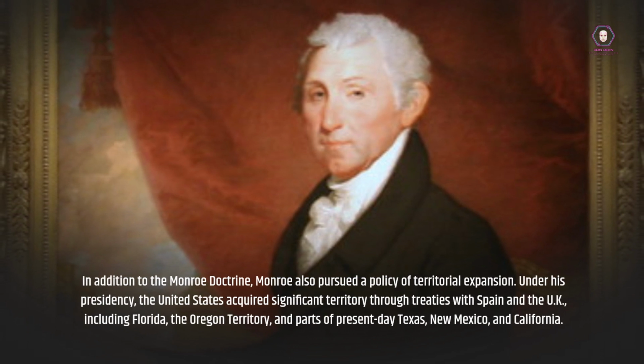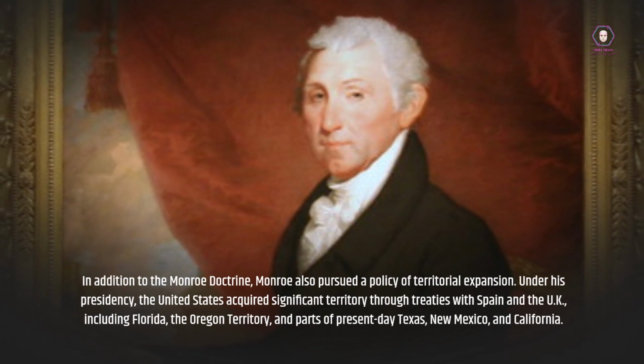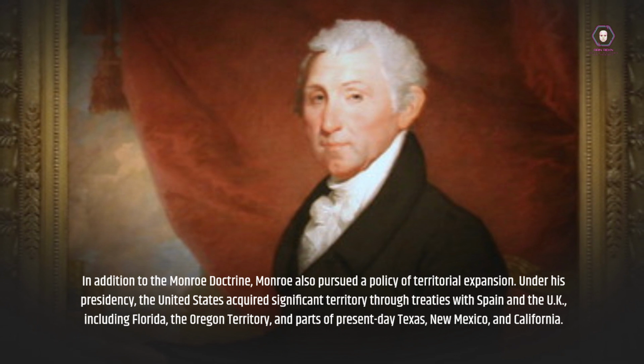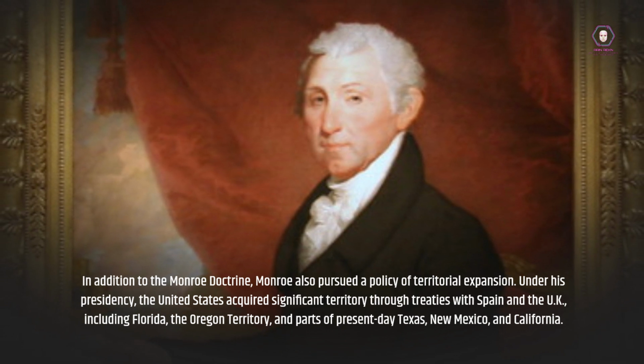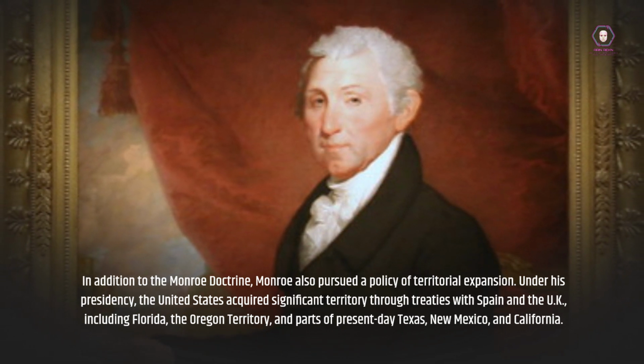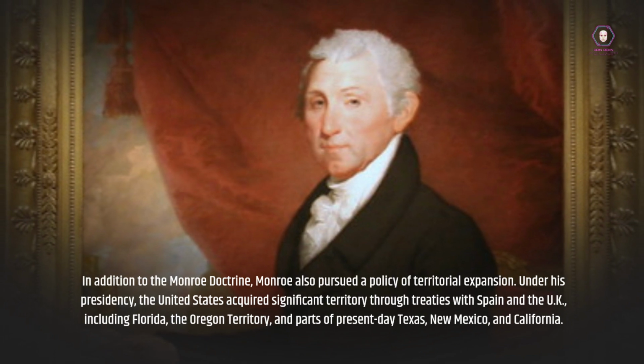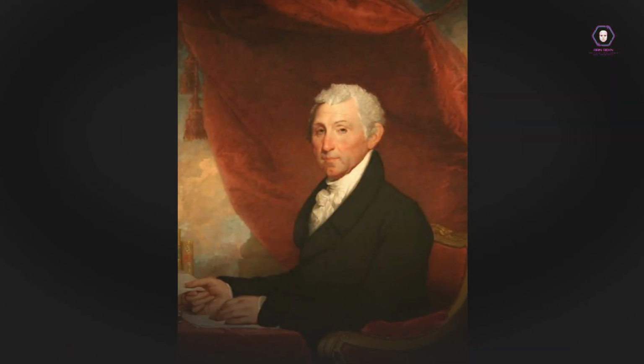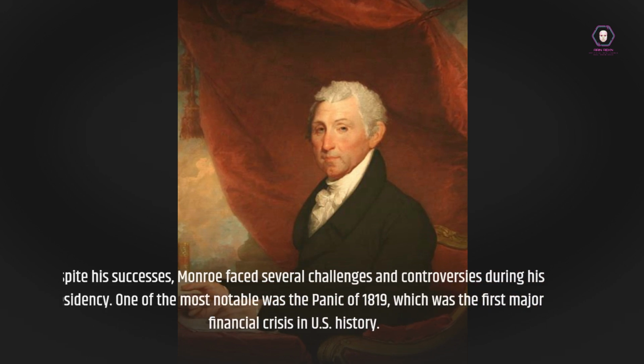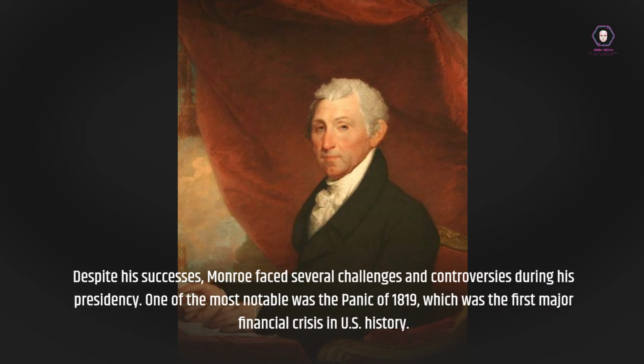Under his presidency, the United States acquired significant territory through treaties with Spain and the UK, including Florida, the Oregon Territory, and parts of present-day Texas, New Mexico, and California. Despite his successes, Monroe faced several challenges and controversies during his presidency.